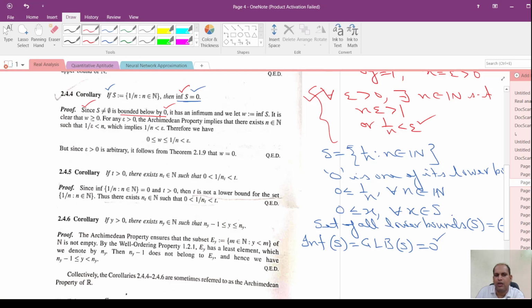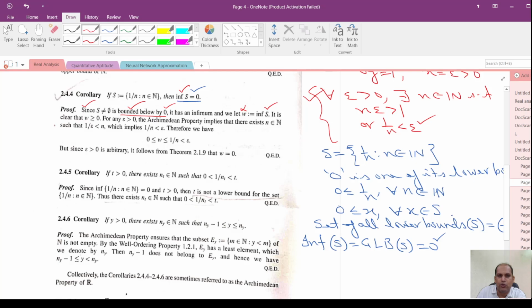We need to discard that any number strictly greater than 0 can be its infimum. Let us call alpha the infimum of this set, and the infimum is guaranteed to exist. Why? Because this set is bounded below, so from the completeness property of real numbers, the infimum will exist.